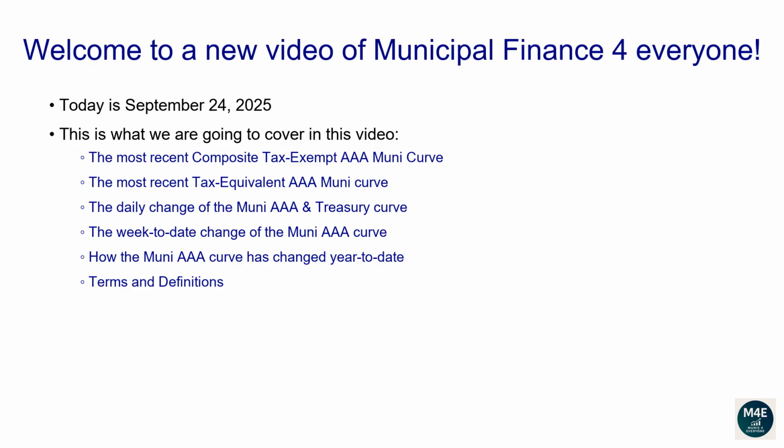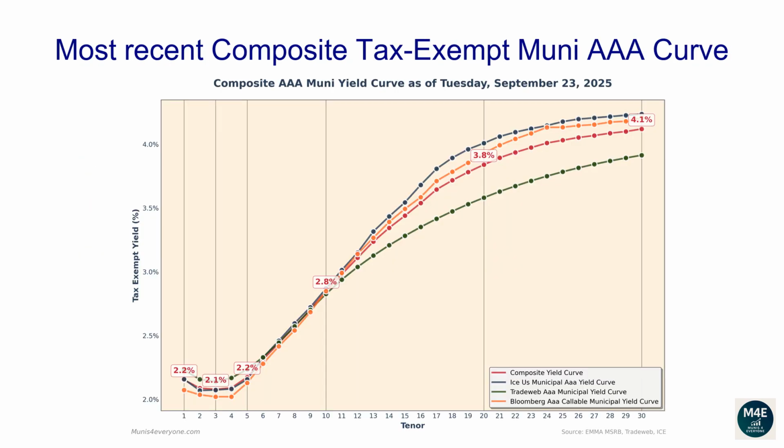Terms and definitions. Let's go over the most recent composite tax-exempt Muni AAA curve. The following composite tax-exempt yield curve is based off the most recent ICE, TradeWeb, Bloomberg yield curves that are available on the MSRB website, plus some proprietary extra adjustments, as of September 23, 2025.